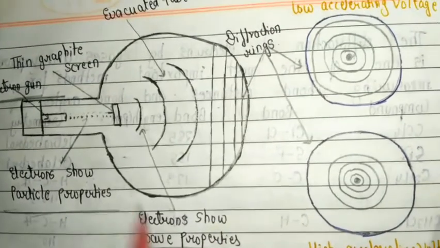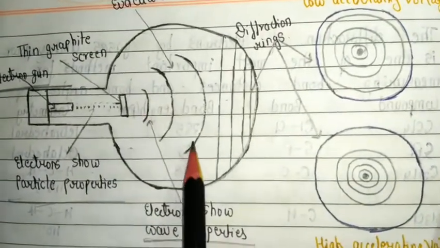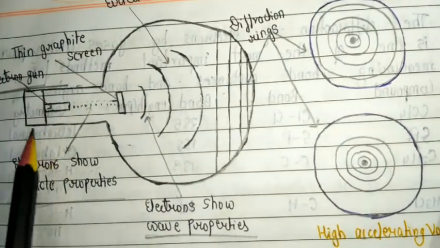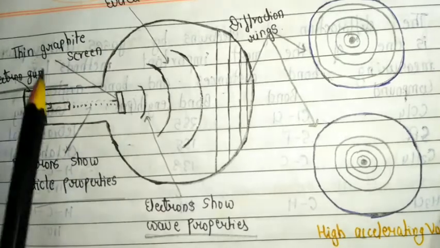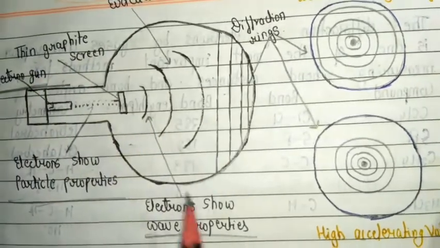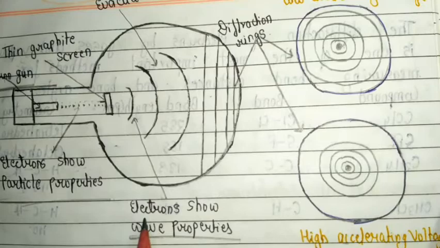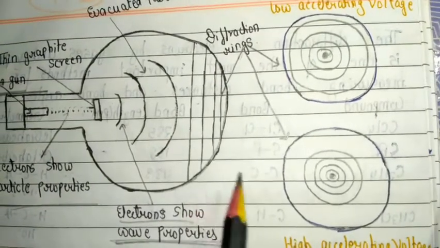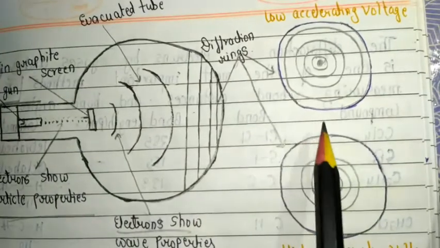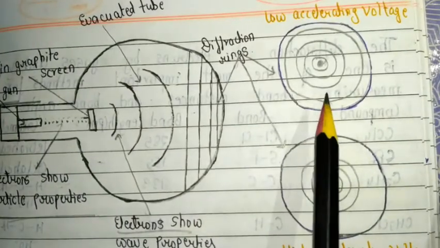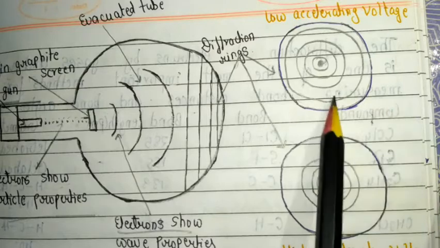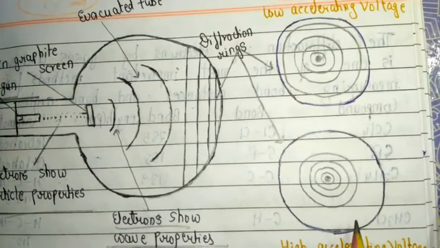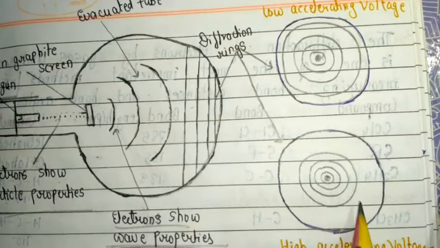We use an evacuated tube, and when the electron beam passes through this thin graphite screen, the electron shows wave property. After that we get two types of diffraction rings. When we use a low accelerating voltage, we get this diffraction ring, and when we use a high accelerating voltage, we get this diffraction ring.